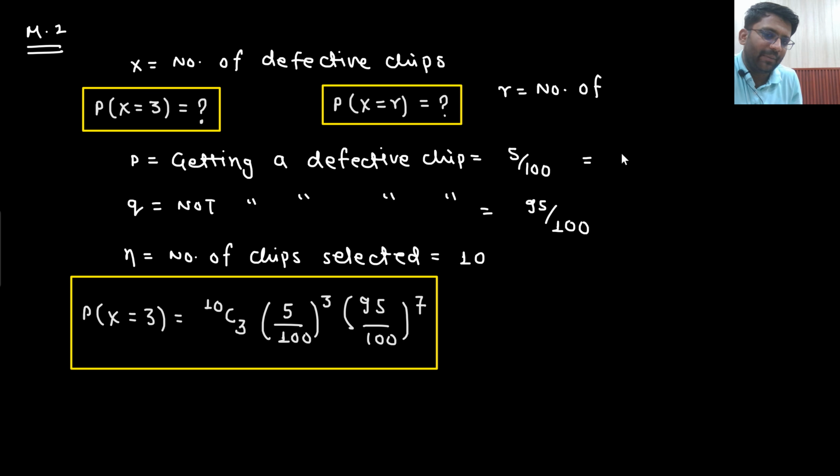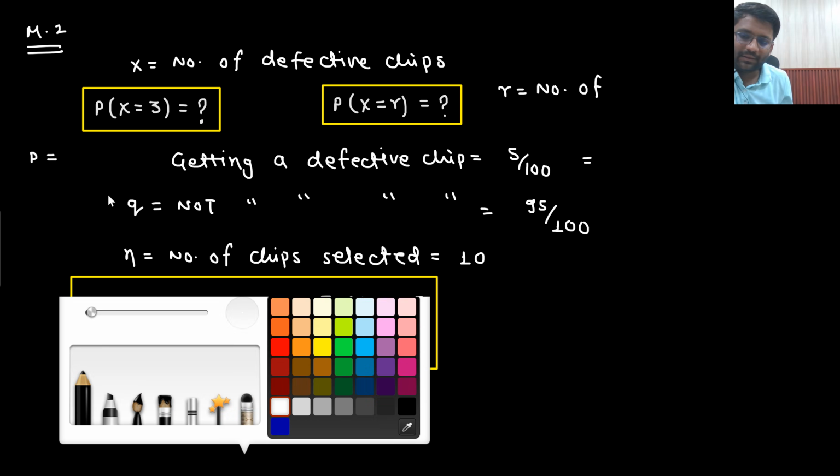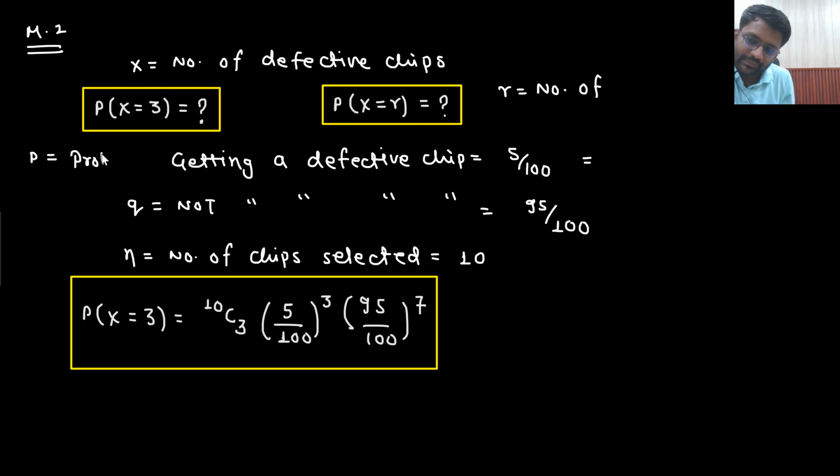That means P is the probability of success. P is the probability of getting a defective chip. And what is Q?